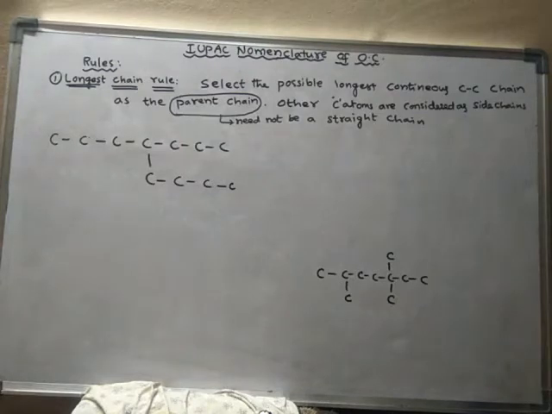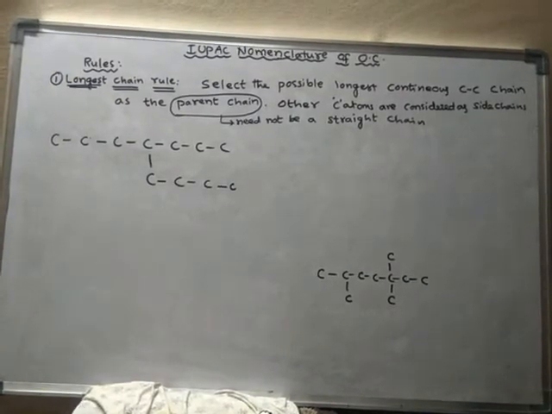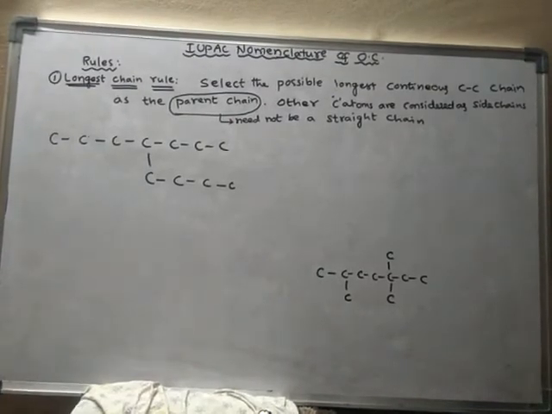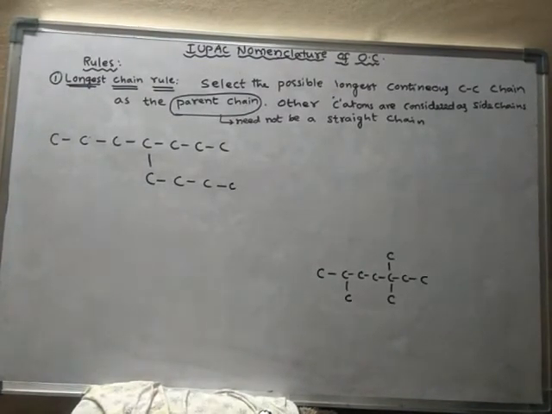Yesterday we learned about the different parts of the IUPAC nomenclature, that is, the different parts of the name of an organic compound. Today we will learn the rules to write the name of an organic compound. There are several rules which help us to write the names of organic compounds, so we will learn all the rules one by one.